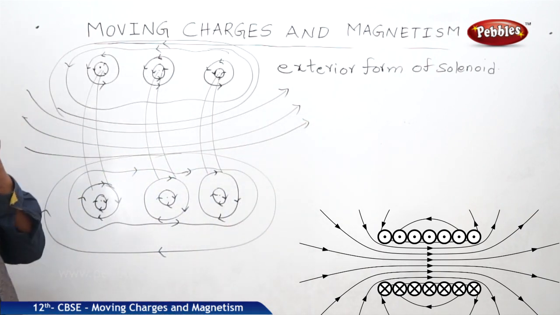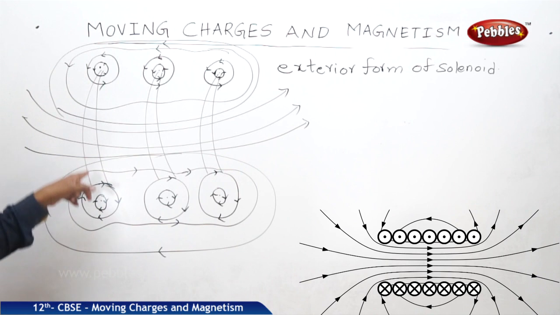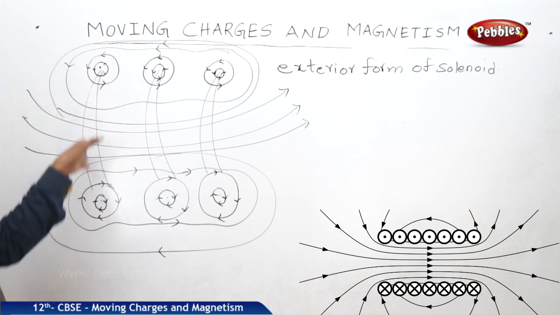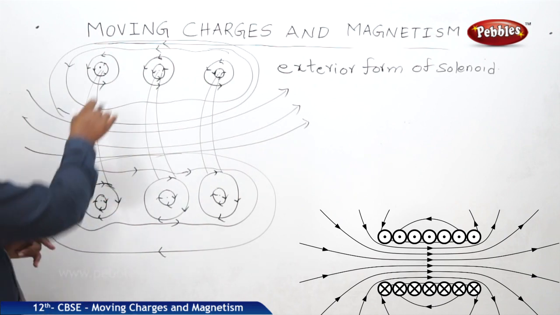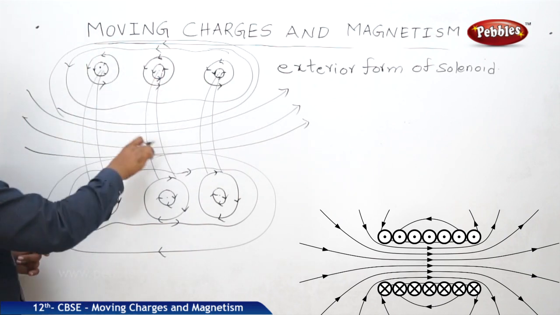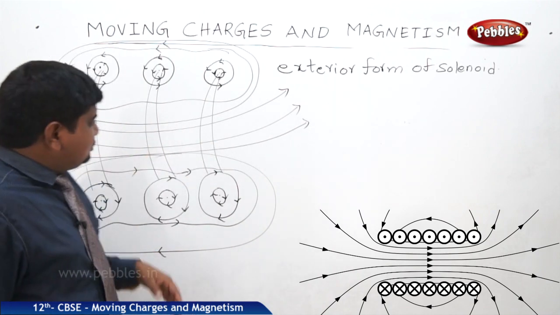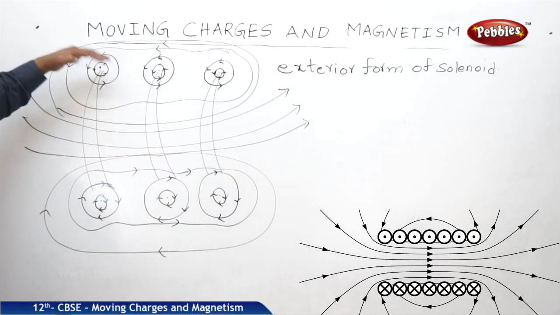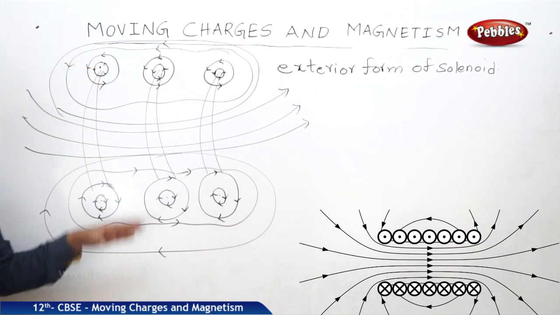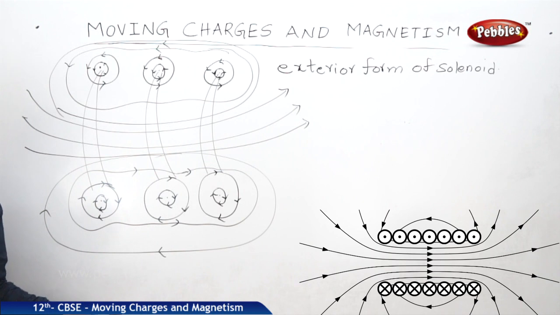See the orientation of the current here anti-clockwise, when it is attached to the other one clockwise. These two are connected through the loop wires. This is said to be the loop formation of the solenoid. So this is the stretched out shape of a solenoid exterior part, which explains the alignment of the magnetic field.